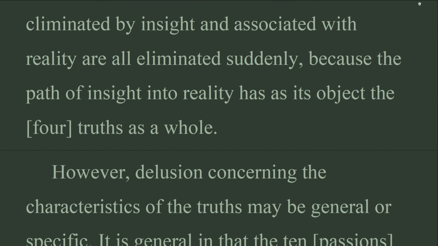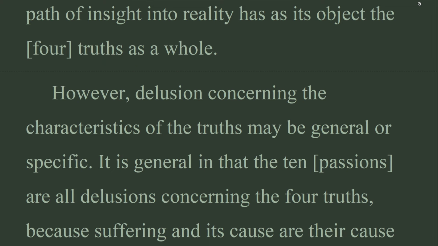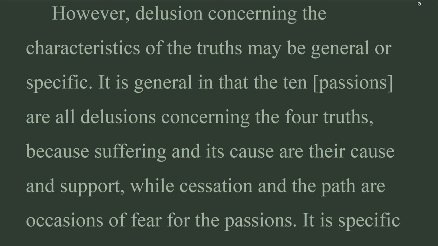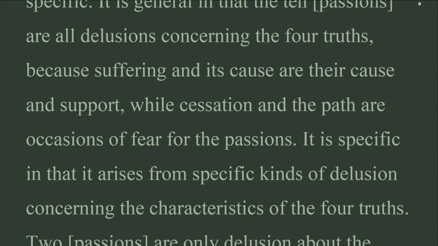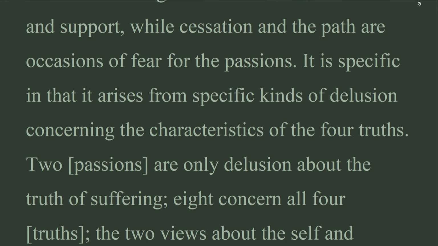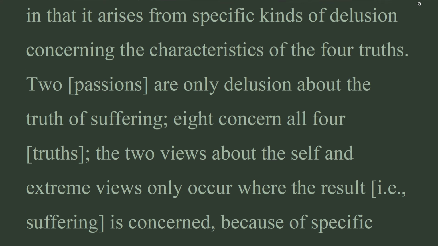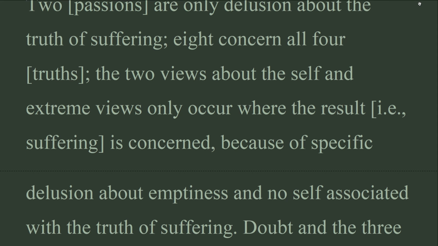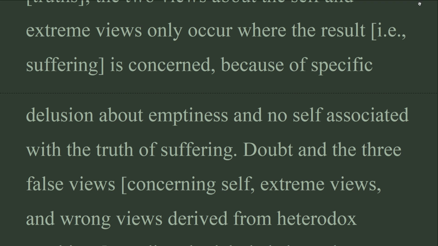However, delusion concerning the characteristics of the truths may be general or specific. It is general in that the 10 passions are all delusions concerning the four truths, because suffering and its cause are their cause and support, while cessation and the path are occasions of fear for the passions. It is specific in that it arises from specific kinds of delusion concerning the characteristics of the four truths. 2 passions are only delusion about the truth of suffering, 8 concern all four truths. The 2 views about the self and extreme views only occur where the result, i.e., suffering, is concerned, because of specific delusion about emptiness and no self associated with the truth of suffering.